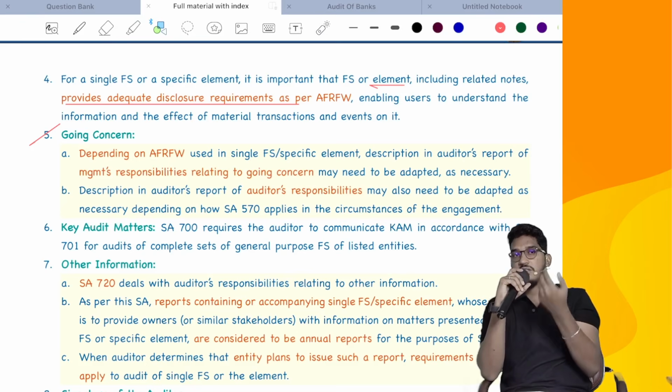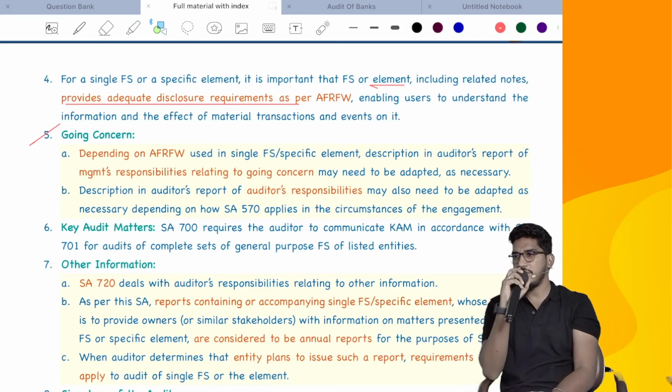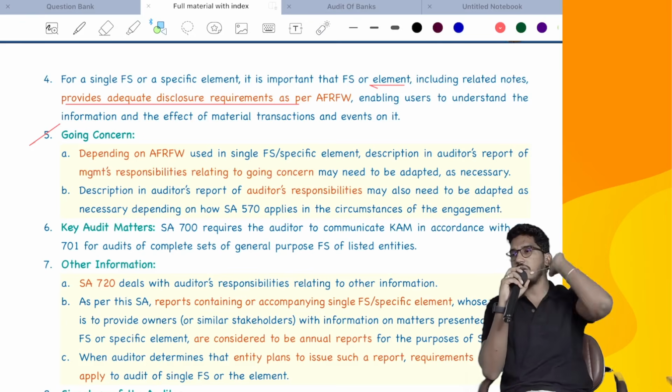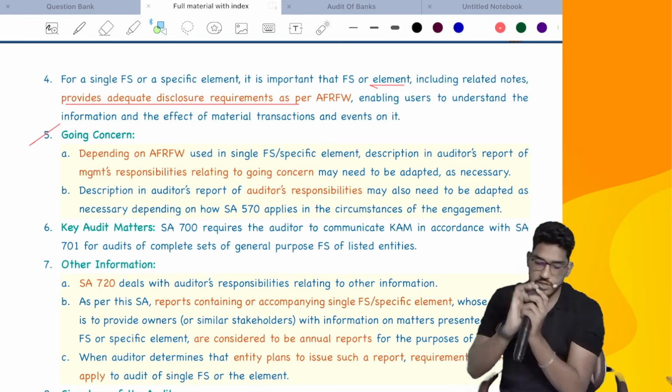If the single financial statement or specific element which you are auditing has nothing to do with going concern, exclude that point only from the management responsibility. Make the same change in the auditor's responsibility also. If you have nothing to do with going concern in that matter, even in your auditor's responsibility, exclude that point that you are required to make an assessment regarding going concern of management's evaluation. Don't do it. So that's what they say here.